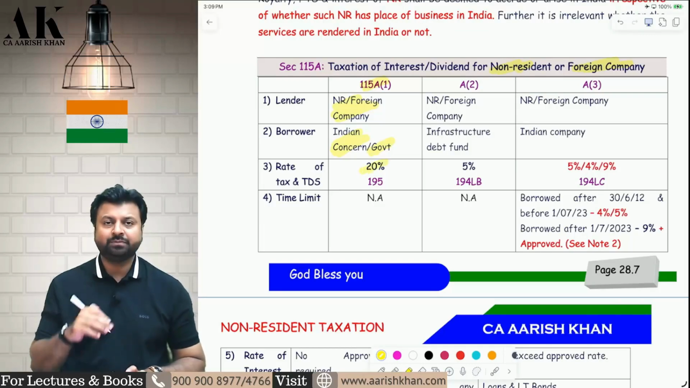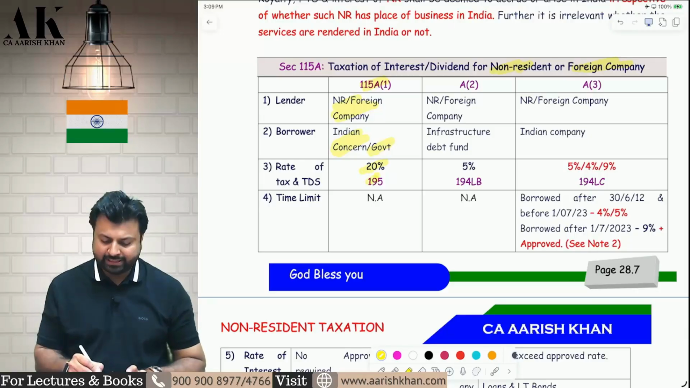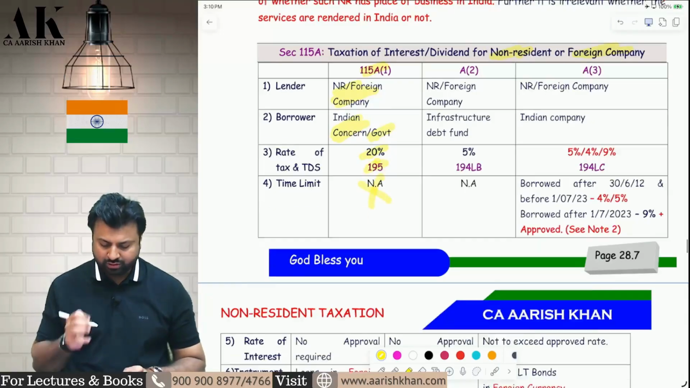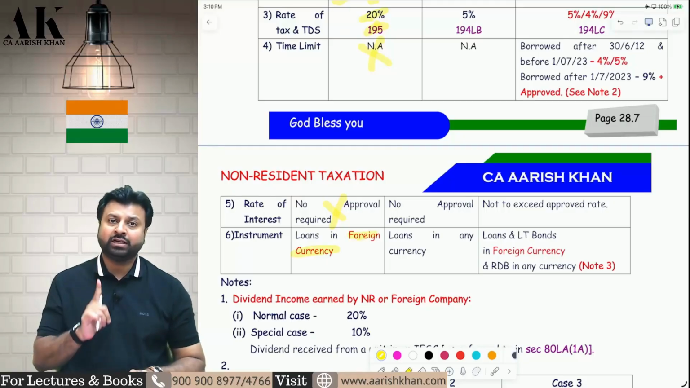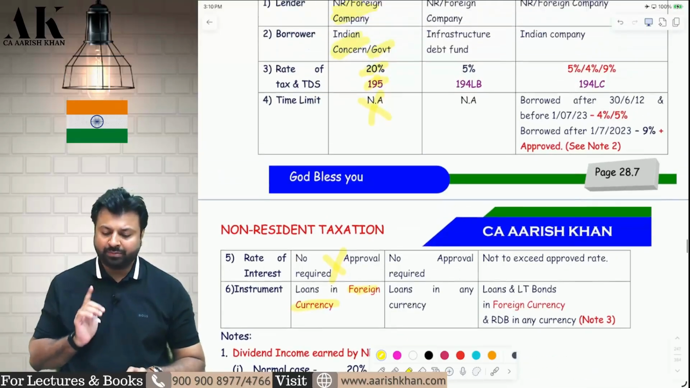Tax rate 20% plus surcharge if applicable and cess. TDS rate is section 195. There is no concept of time limit over here. There is no concept of rate of interest approval over here. And the loan has to be given in foreign currency. The loan has to be in foreign currency in first case if you want to come under this case.